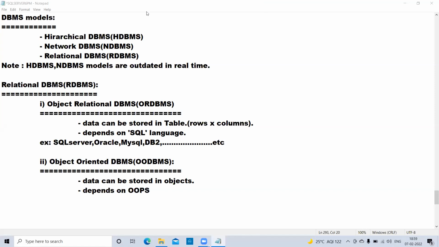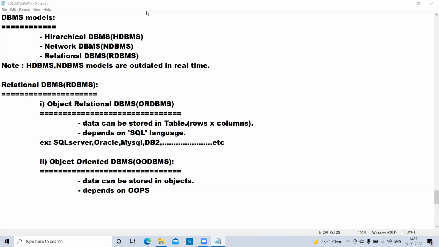In OOPS we have class, object, abstraction, inheritance, polymorphism, and encapsulation. These are called the OOPS features, and you people are learning them.